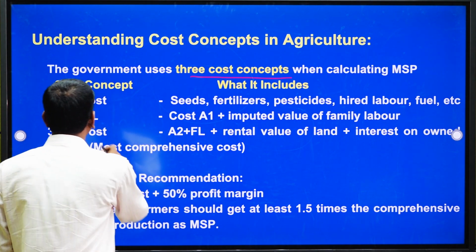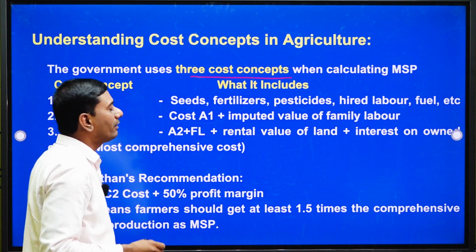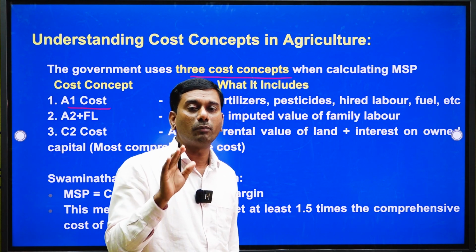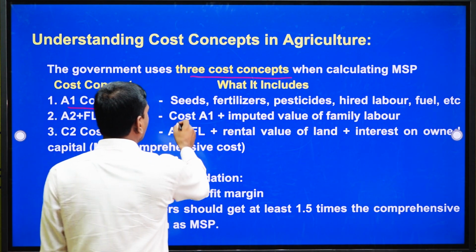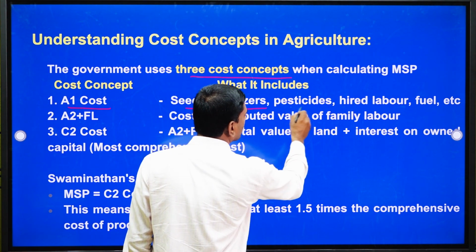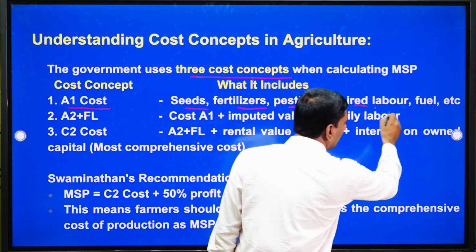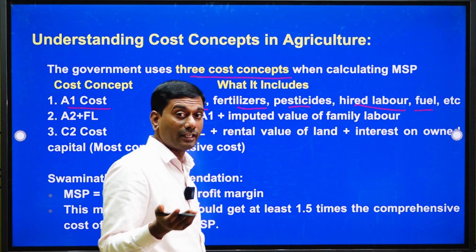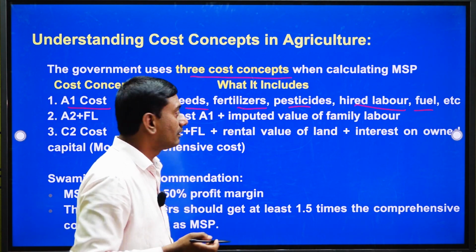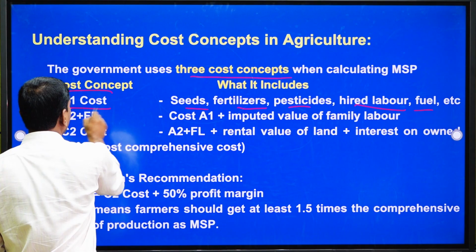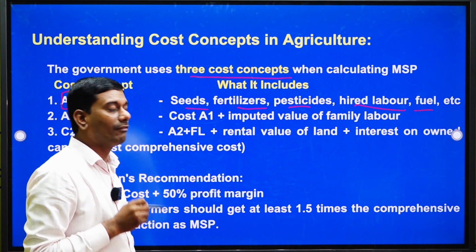Here you can see the A1 cost. A1 costs are the input costs. These are nothing but seeds, fertilizers, pesticides, even hired labour, fuels, and also irrigation cost, etc. So, these are what we can consider in A1 cost.